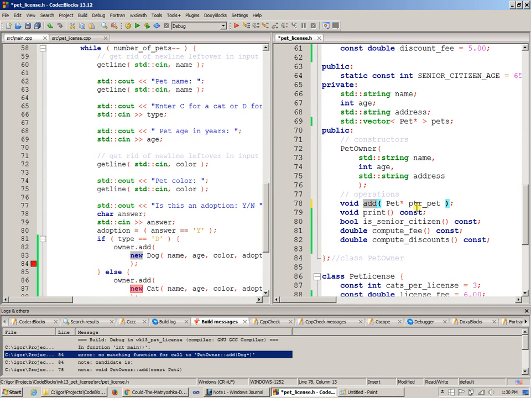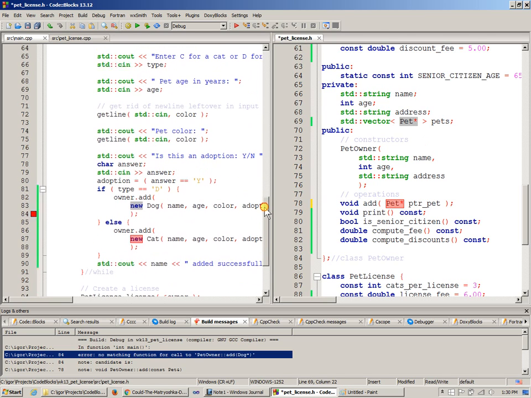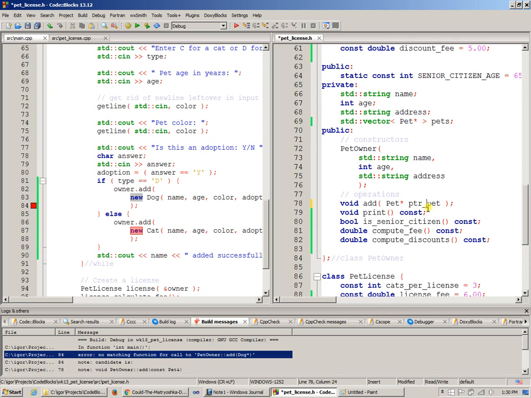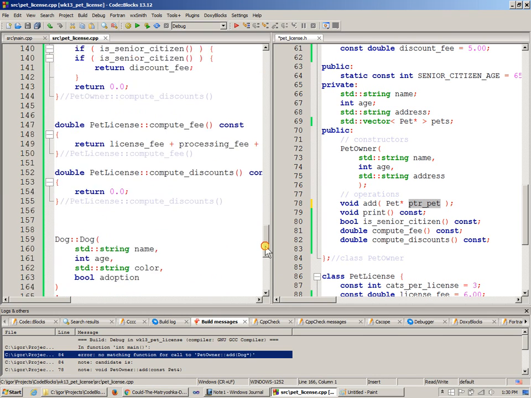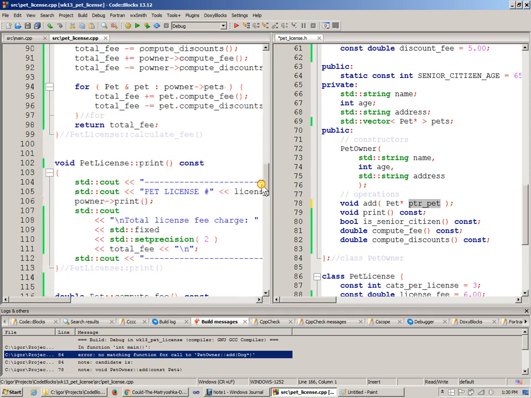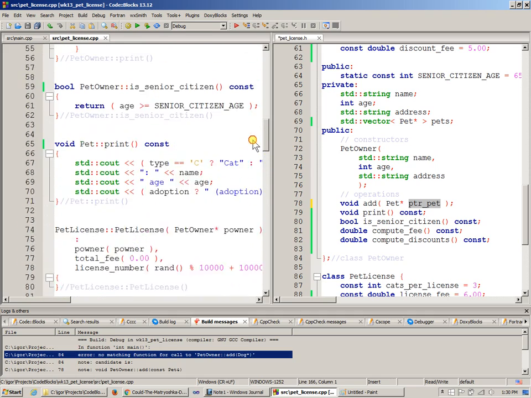Because add is supposed to be adding to this collection of pets, but it's storing addresses of pets. All right, so this needs to change, and of course I need to go to my implementation and find this pet owner add, which is somewhere in this file.